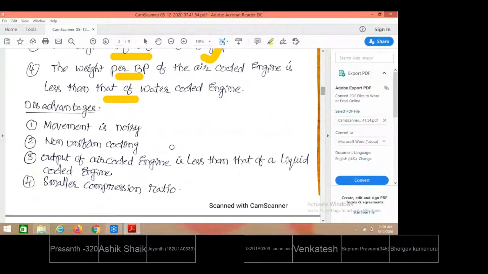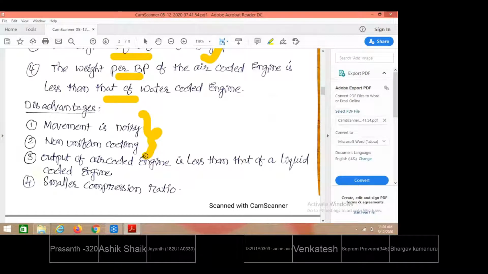The disadvantages: when the vehicle is moving at 80 kilometers per hour, air enters onto the fin surfaces at the same speed, which creates noise between the fins. This is one problem with air cooling systems.